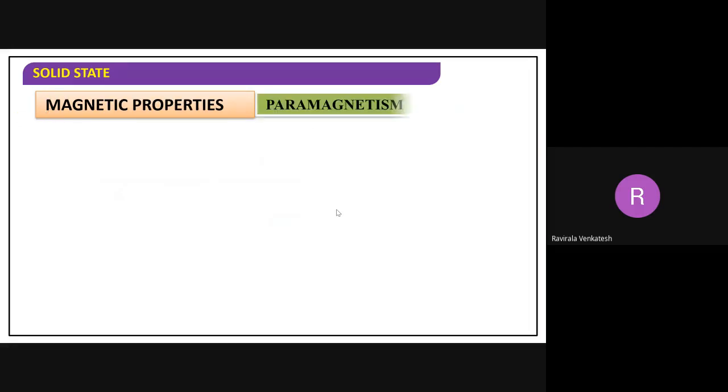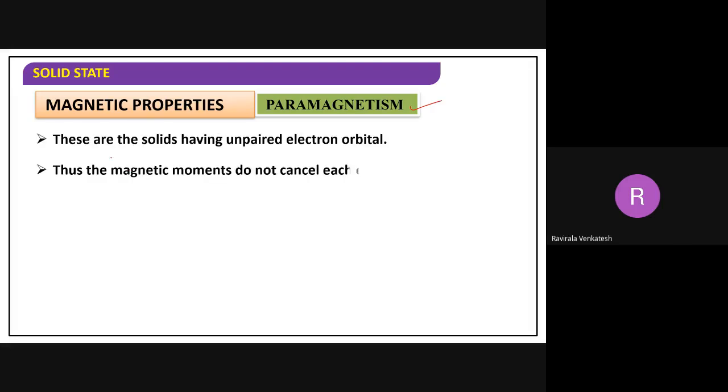First of all, we'll see paramagnetism. What may be the definition of paramagnetism? Those which have unpaired electrons, which definitely have unpaired electrons, are attracted by the magnetic field. The condition is that they should have unpaired electrons, single electrons.